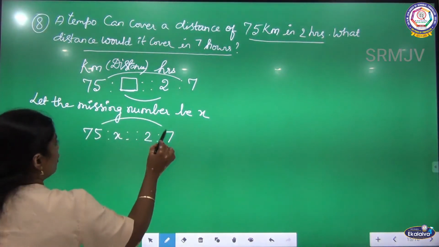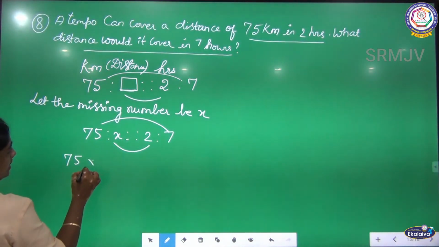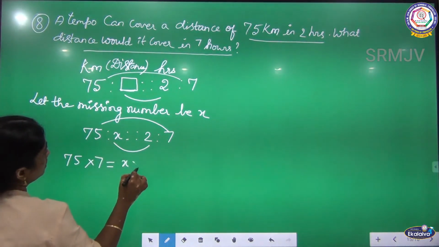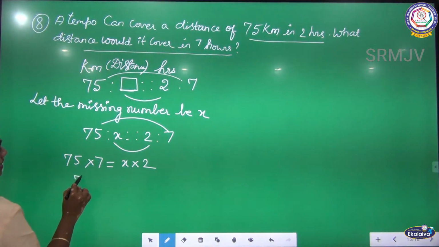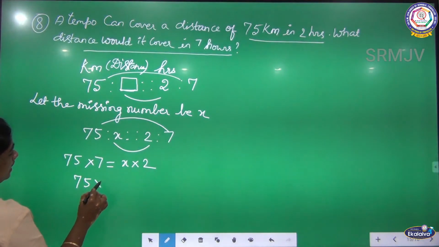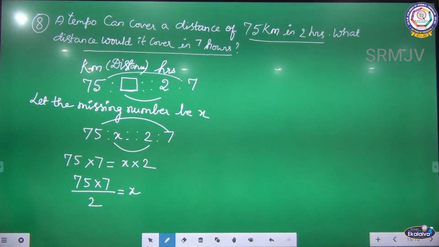Okay. Product of extremes, product of means. So 75 into 7 is equal to X into 2. Now listen, 75 into 7 by 2 is equal to X.